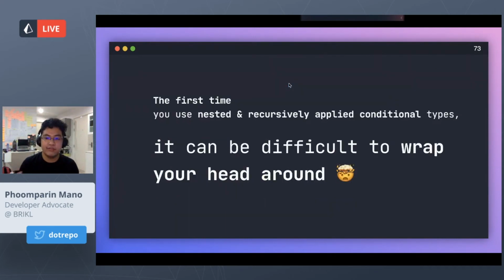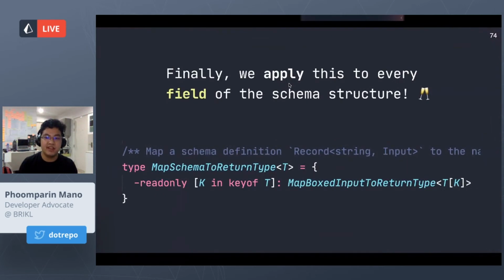And if this is your first time reading code that looks like this, I know it can be pretty difficult to wrap your head around because of the recursive nature and how you usually program in code, but now you're doing it in types. And finally, we can apply this to every field inside of the schema structure.